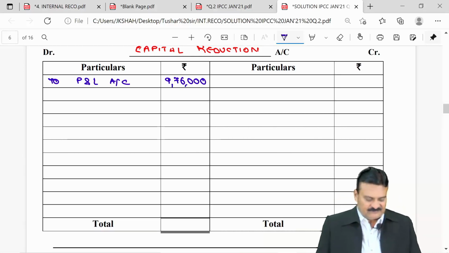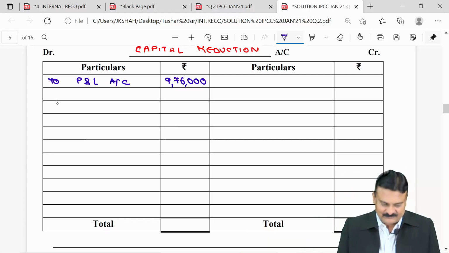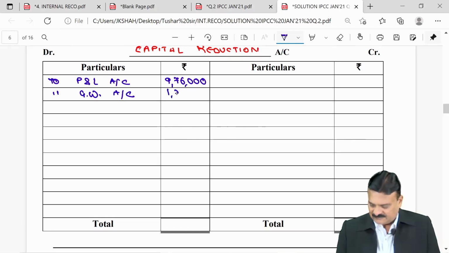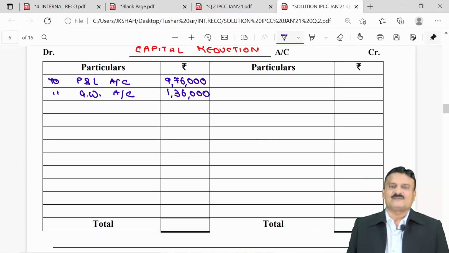Then the question also says to write off goodwill, 1,36,000. So, to goodwill account, 1,36,000. So these are apparent adjustments which are available on the face of the balance sheet.